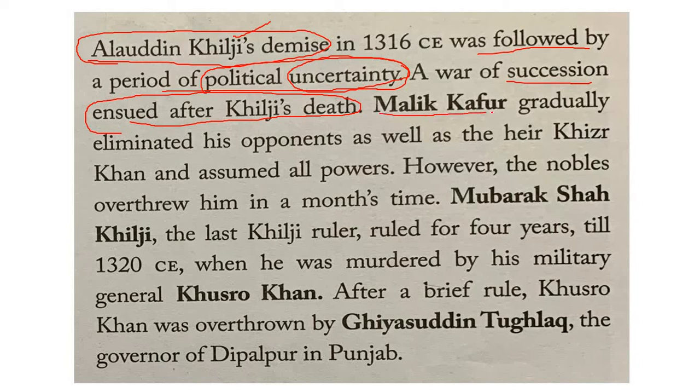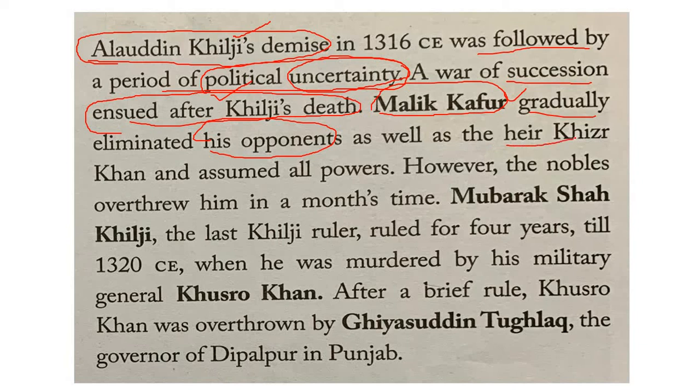During that time, Malik Kafur, his army general, who was successful in Alauddin Khilji's southern conquests, gradually eliminated his opponents. When this internal war of succession broke out over who should be the next ruler after Alauddin Khilji, Malik Kafur successfully removed all his opponents and proclaimed himself emperor.